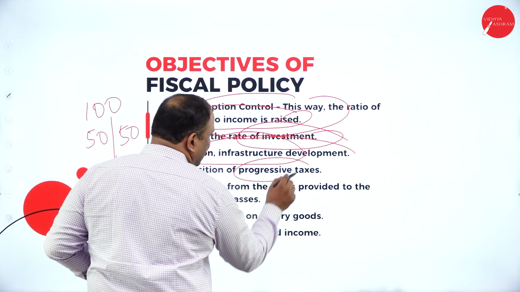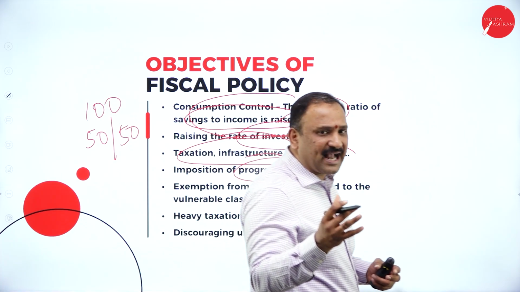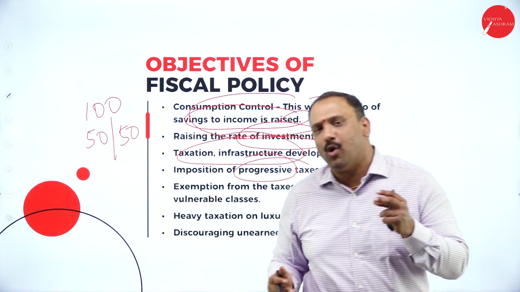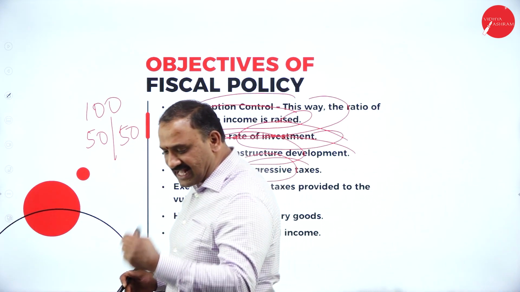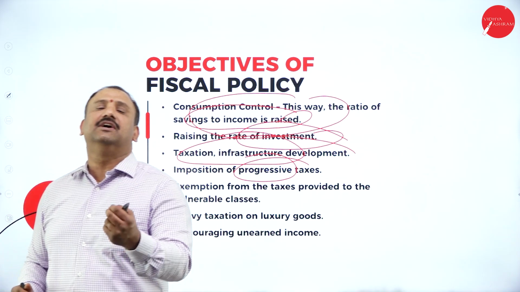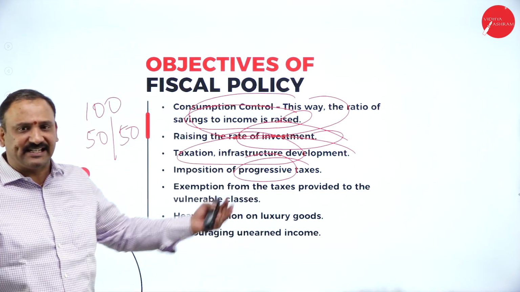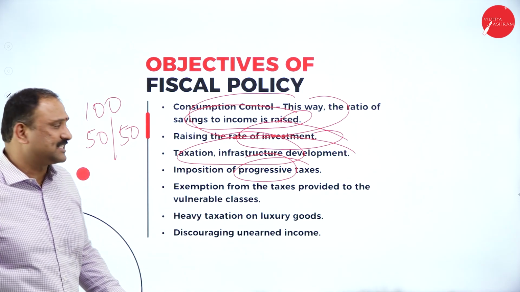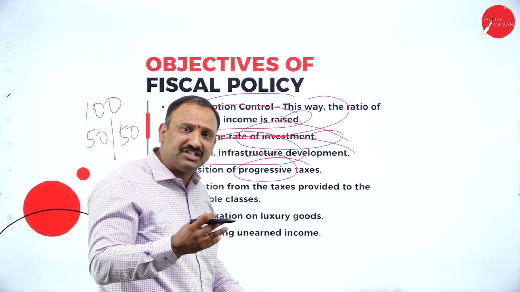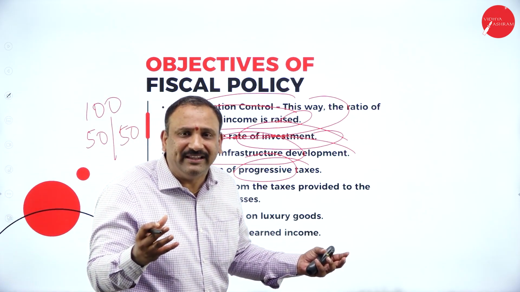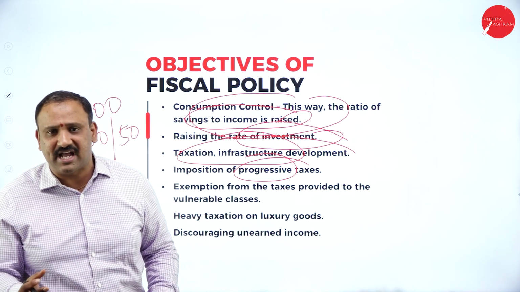Imposition of progressive taxes. We don't want taxes to be a stagnant one. We never want the taxes to be a mandatory push over on the income. We want the taxes to be progressive, which means to say that taxes should be dynamic with the income factor. You cannot develop a system where you just go ahead and say that, yes, this is a taxation. No, that's not what we mean by taxation. What we mean is that we are trying to make you understand the linearity between the income and taxes. We need to have a dynamic system that understands the progress.